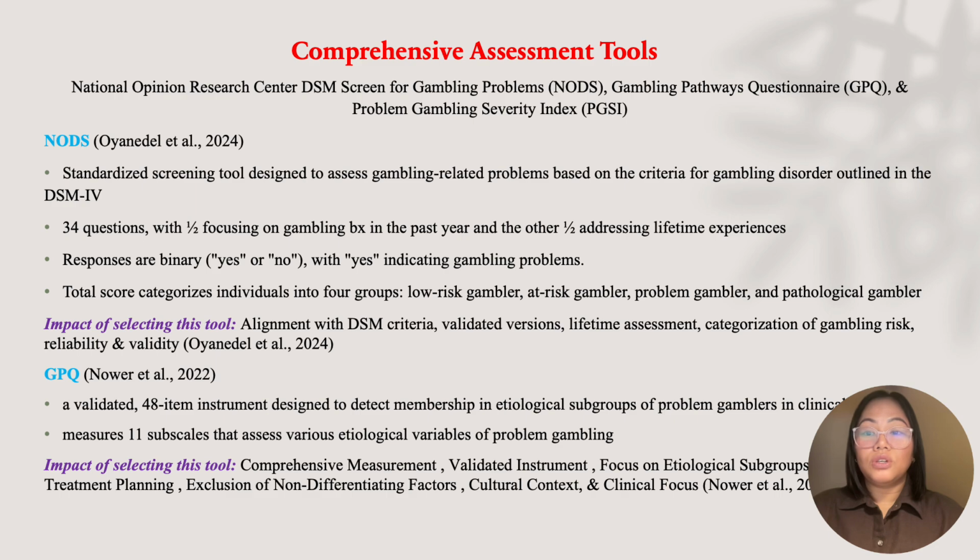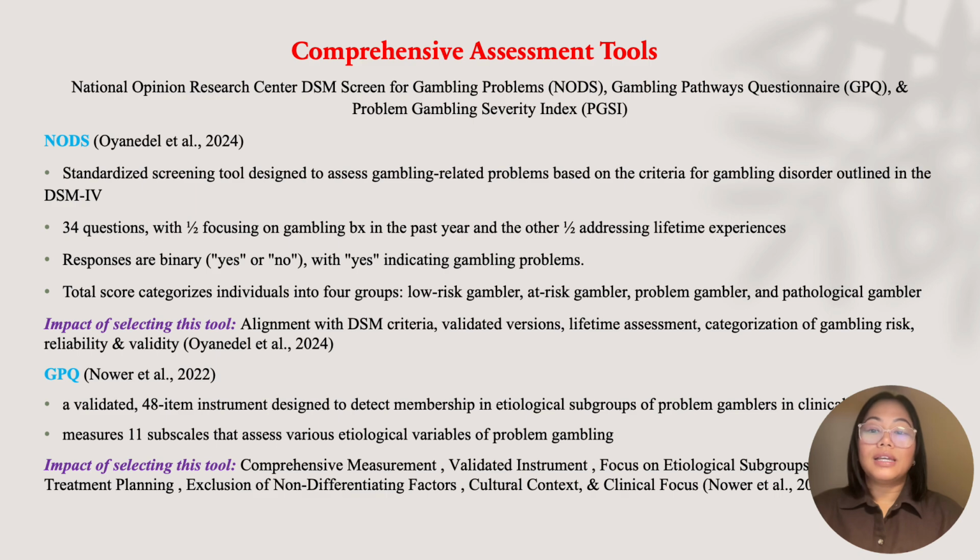The GPQ is a validated 48-item instrument designed to detect membership in etiological subgroups of problem gamblers in clinical settings. It measures 11 subscales that assess various etiological variables of problem gambling, including mental distress symptoms, childhood maltreatment, stress coping motivation, meaning motivation, impulsivity, risk-taking, sexual risk-taking, and antisocial traits and behaviors.